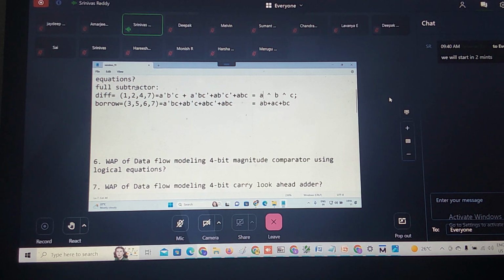And this last one is what? Minimized expression of the canonical equation. Then what are the borrow decimal notations, sir? Can you remember full subtractor? 1, 2, 3, 7. 1, 2, 3, 7. Correct?